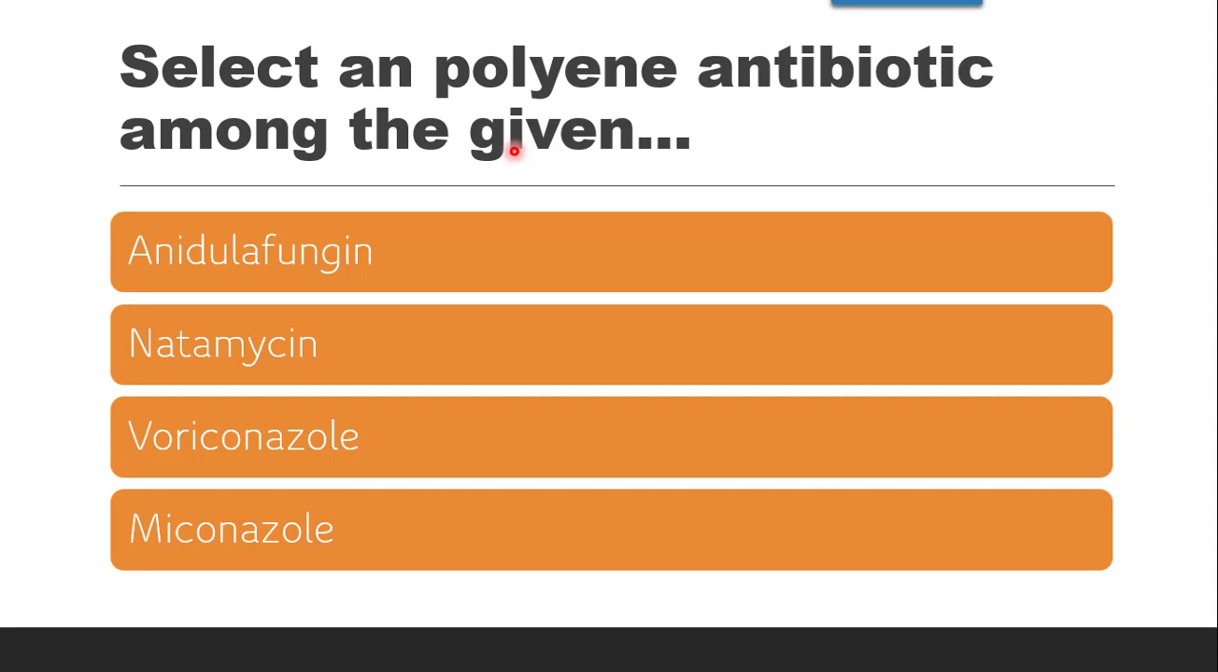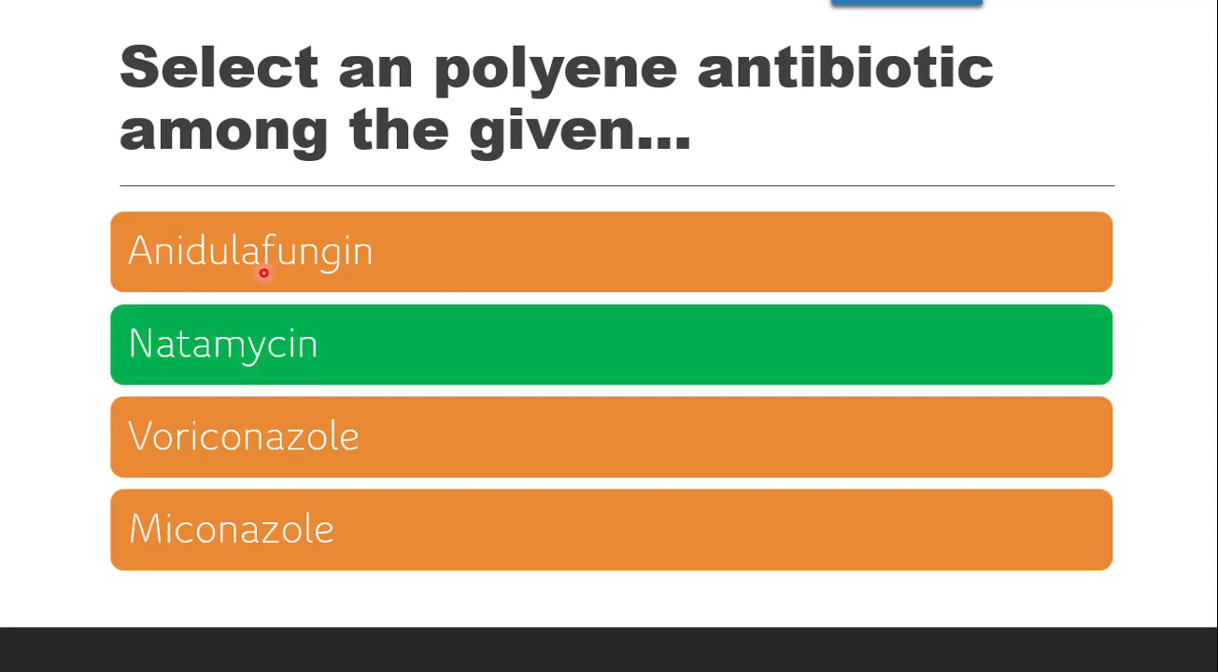हेमा मालिनी is hemicine. Amphotericin B, Amitabh Bachchan is amphotericin B. Nystatin is nashta and natamycin is natak. So any of these hemicine, amphotericin B, nystatin and natamycin can be polyene antibiotic. So the correct answer from the given option is natamycin.